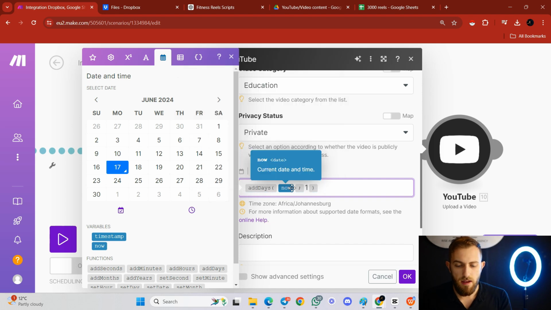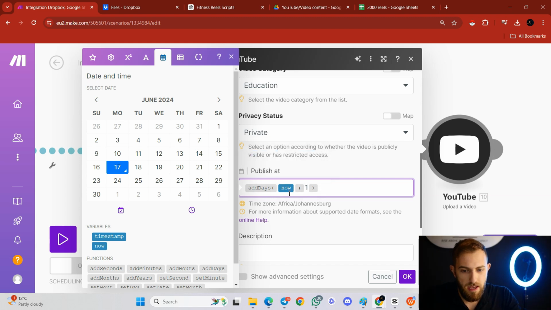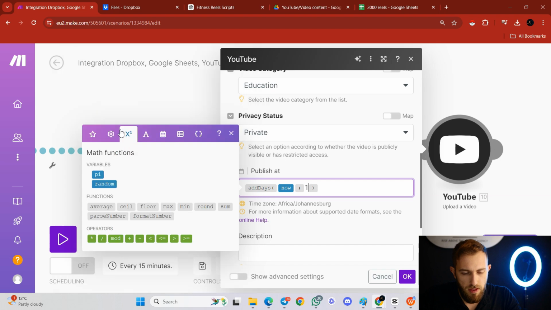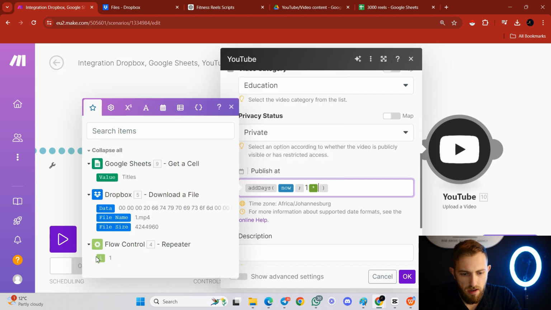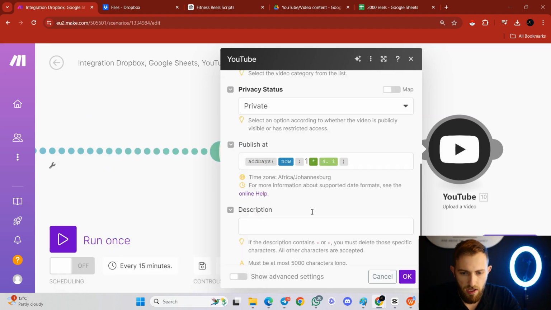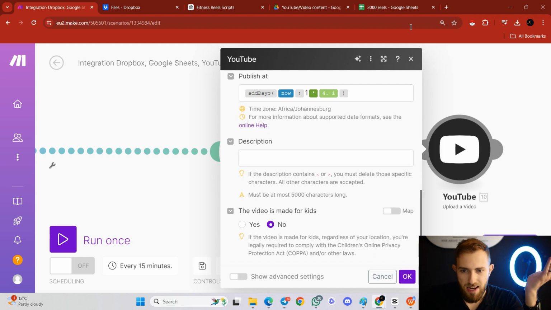But if you leave it like that, then every single video is going to be scheduled for 1 day from now, so you're going to have 1,000 videos uploaded tomorrow. If you don't want that, you need to go back to the math functions, multiply, go back to this little star, and click on the repeater value, the value that you got from the repeater. This is very important, because every single time it repeats, it's going to schedule for the next day, and you don't want every single video scheduled for the next day.